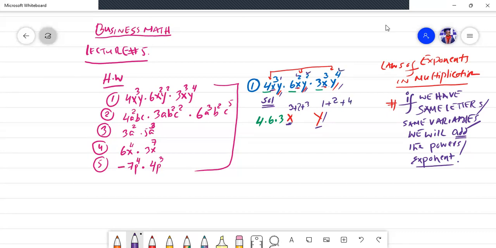Now add them. First multiply these numbers. 6 4s are 24, 24 3s are, what is the answer? 72. So x, 3 plus 2 is 5, 5 plus 3, it will become 8. Then y. What will be the addition of the powers? 2 plus 1 is 3, 3 plus 4 is 7. Excellent. So the answer of this equation is 72 x raised to power 8 times y raised to power 7. This is the answer.